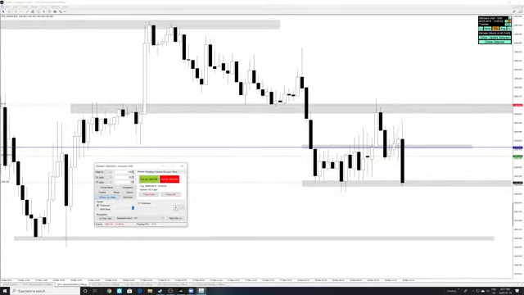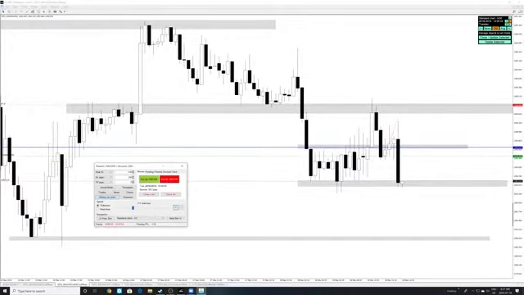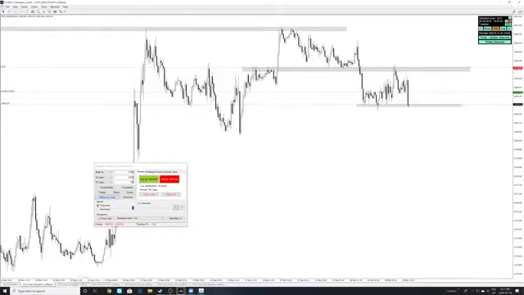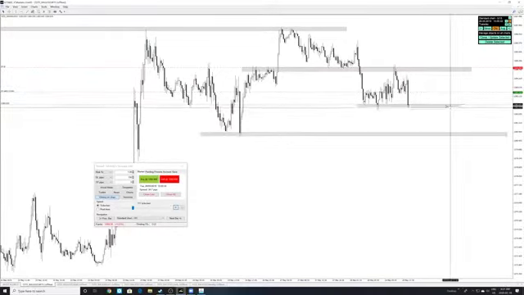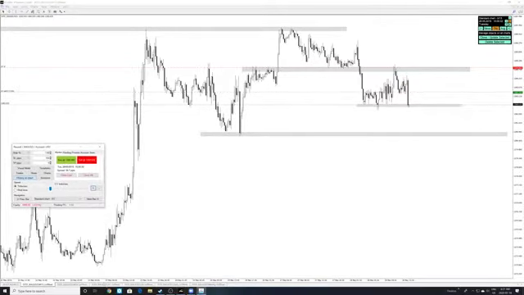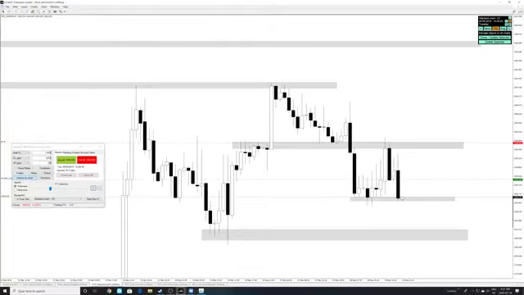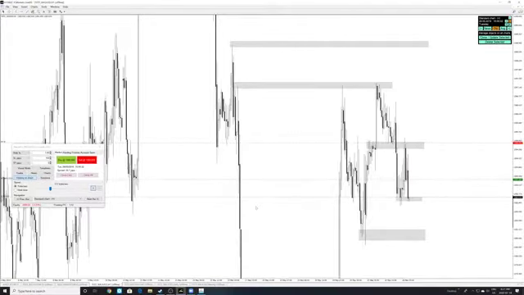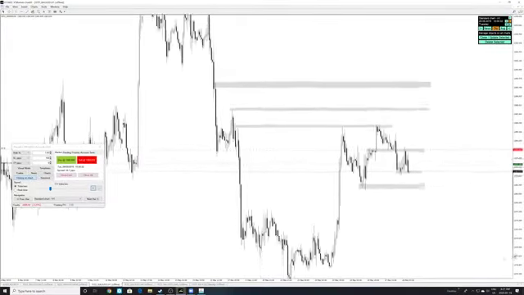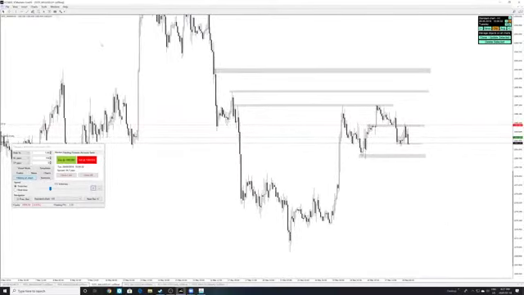Trying to see how we can get a second entry. Because if this continues to move down, I think it's going to continue moving down right over here to like 1280. 1280 is around 17, 18 pips away. So let's look on the 1 hour time frame now. If we break below that area, we're coming down to 1280. But if we continue breaking down, I think a good target could be like 1276, something like that on gold.